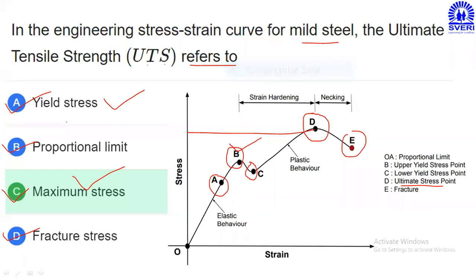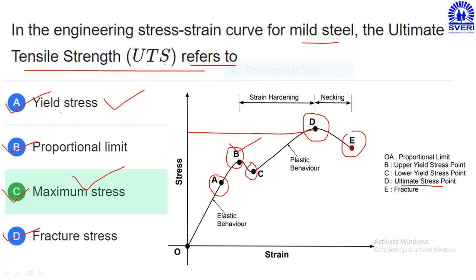But I know that point B and point D are called maximum stress points. But what is the difference? At point B, the maximum stress takes place without any deformation, and at point D, the maximum stress is developed with some amount of deformation or neck formation. Therefore, in the engineering stress strain curve for mild steel, the ultimate tensile strength